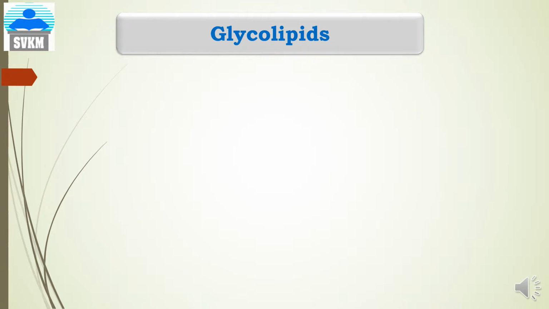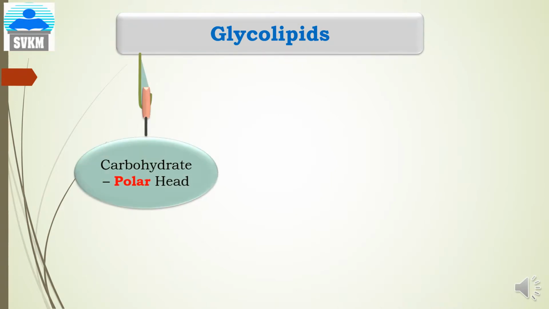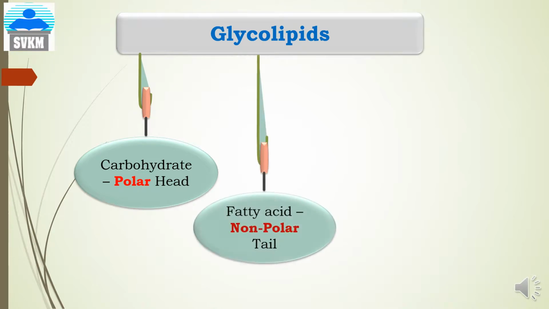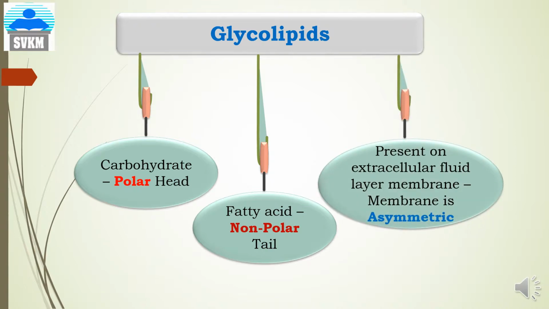The third component of the plasma membrane is the glycolipids. The carbohydrate component of the glycolipids forms the polar head, whereas the fatty acid component forms the non-polar tail. It is very important to note that glycolipids are present only on the extracellular fluid layer of the membrane. That's why the plasma membrane, with respect to glycolipids, is asymmetric in nature.